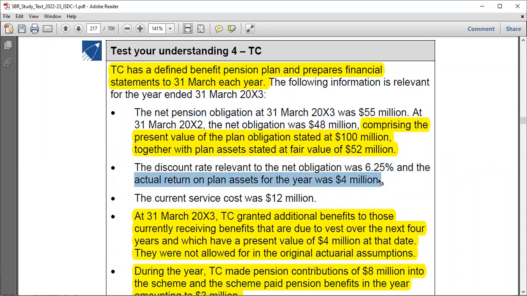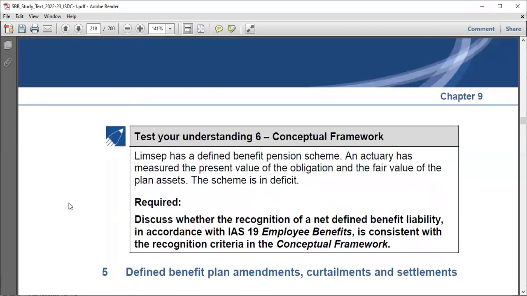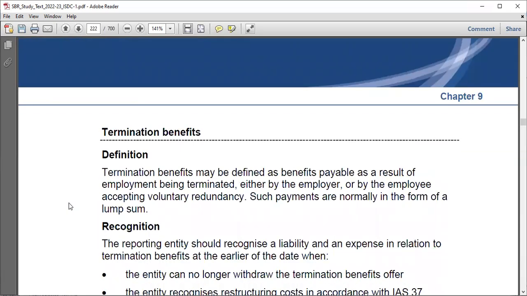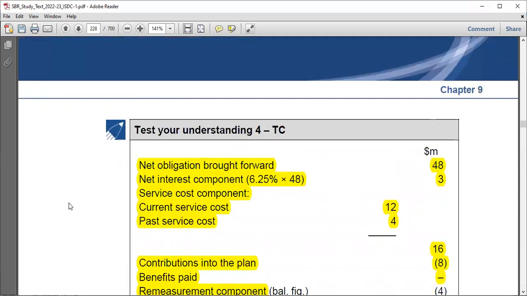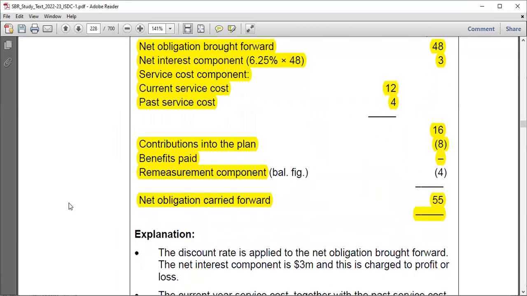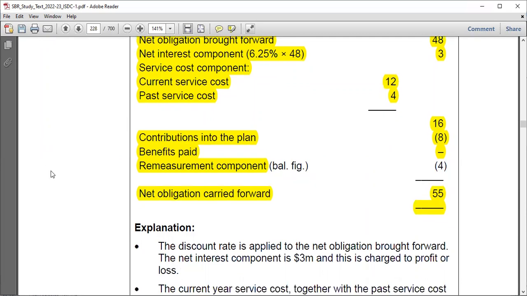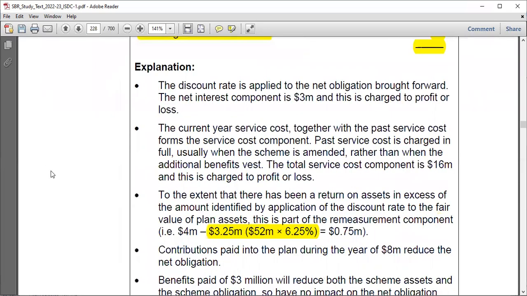Now, do you see this? The actual return is 4 million, but what had already been included in the books was only 3.25 million. Although it was implicit and we did not see it, if we had differentiated between assets and liabilities, we would have seen the 3.25 figure. So what I have really earned exceeds what has already been taken to profit or loss by 0.75.